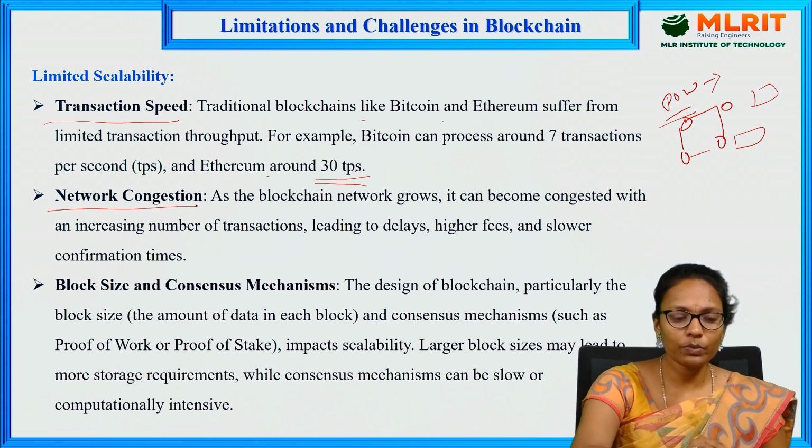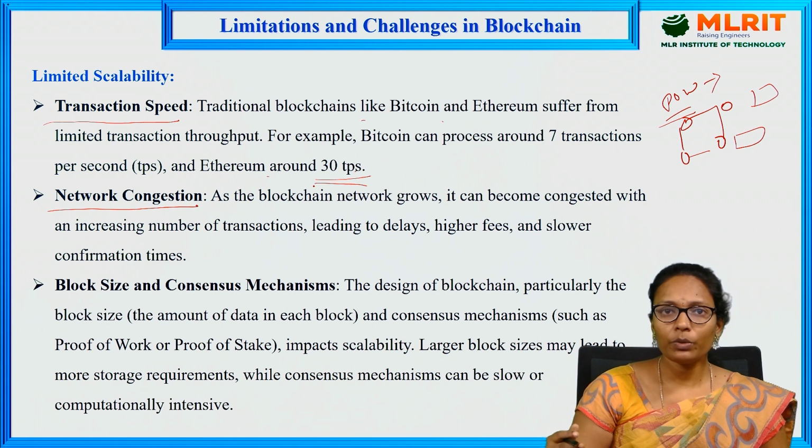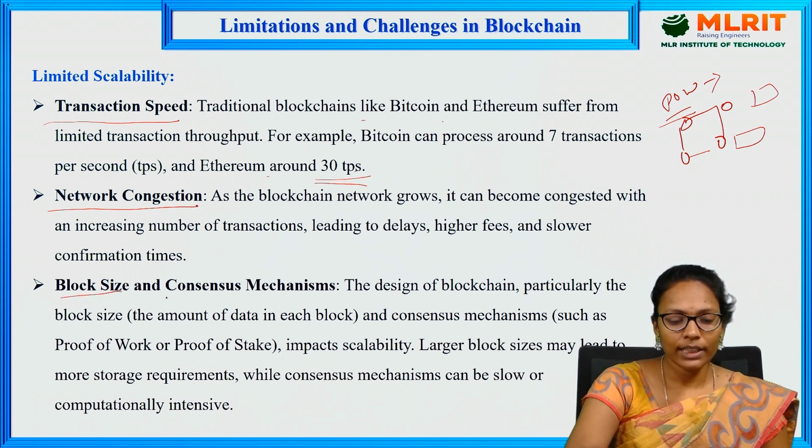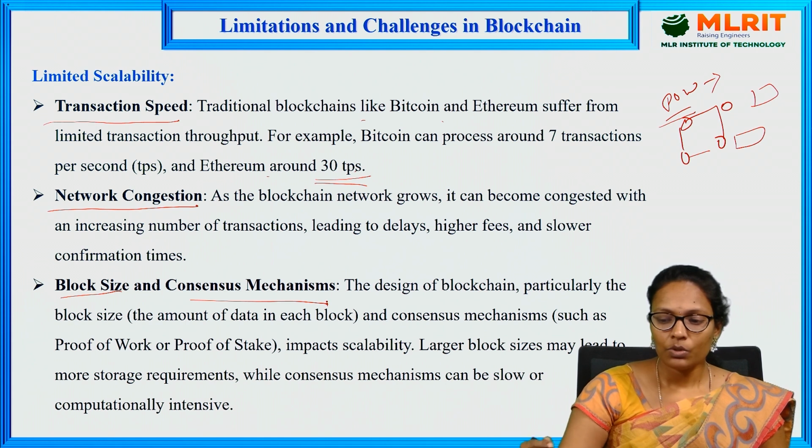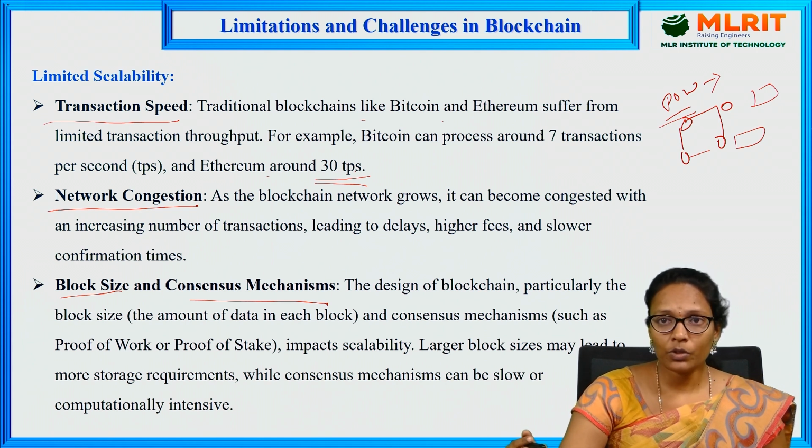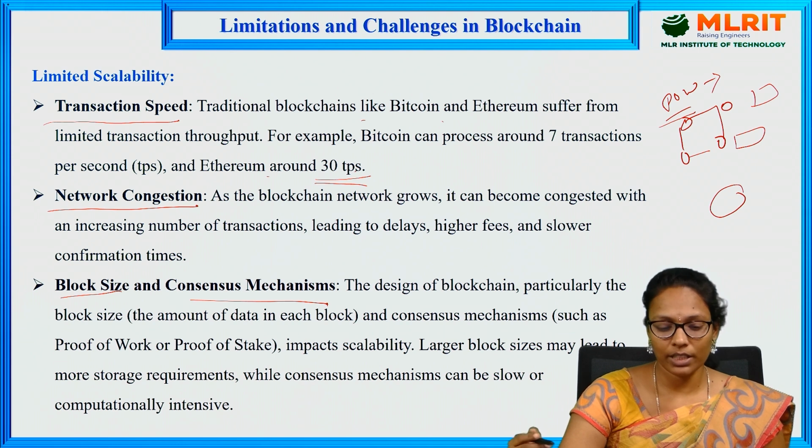So next is network congestion. If more nodes are there, obviously the congestion will occur. Then, block size and consensus mechanisms. If you have more nodes, obviously the block size will be more. A block will contain more transactions. And in the consensus mechanism, while reaching consensus also, it will take more time.